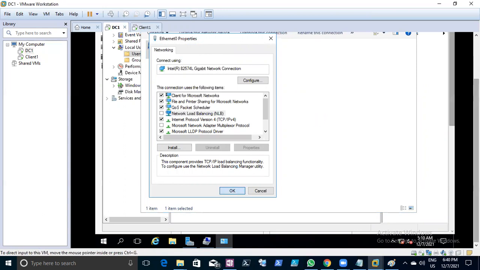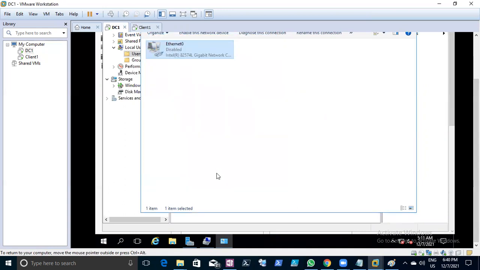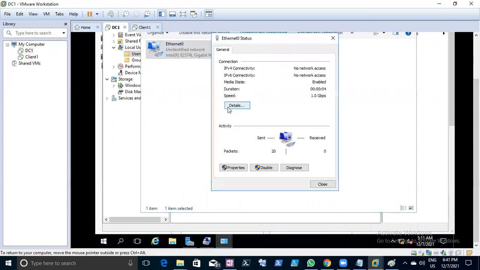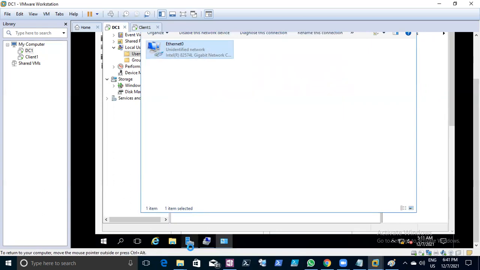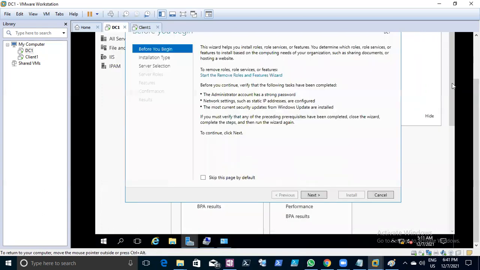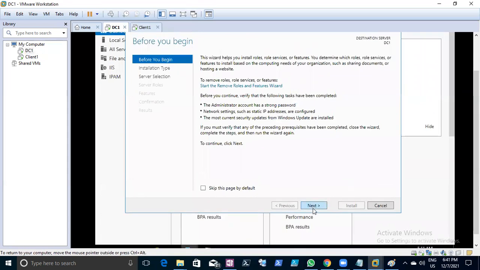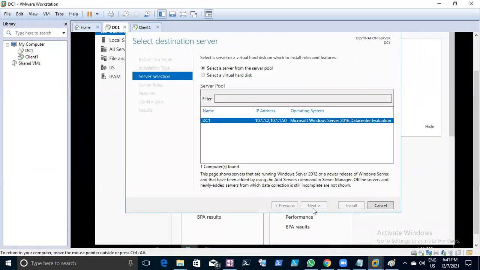You are unchecking the NLB. NLB, yeah. Because it was showing as 2 IP addresses, right? So we don't want to take that one. Now you can see at status detail, you should have 20.1.1.1, right? Okay. Now go back to the Server Manager, Add Roles and Features, next, next, next.